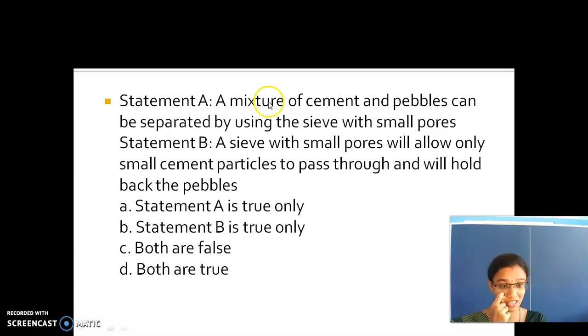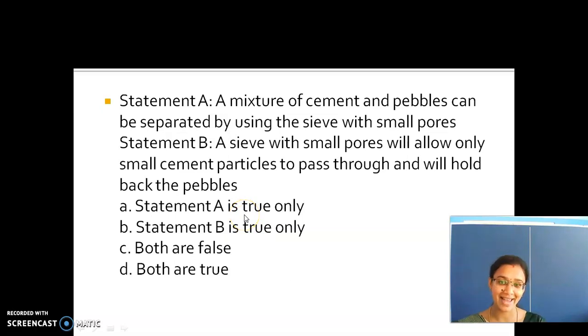So these are the 2 statements given here. Your options are: statement A is true only, statement B is true only, C is both are false, and D is both are true.